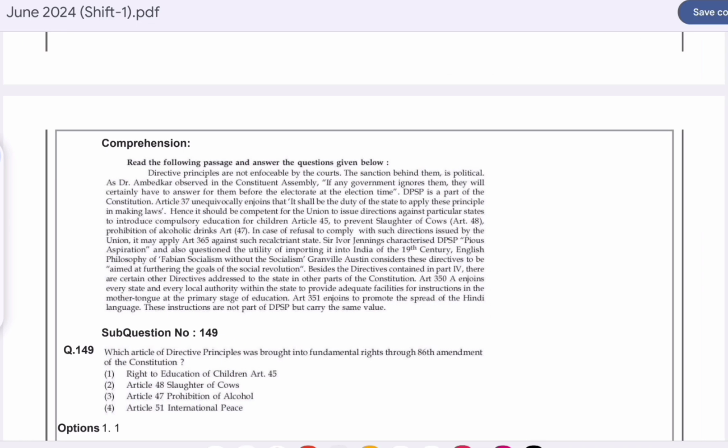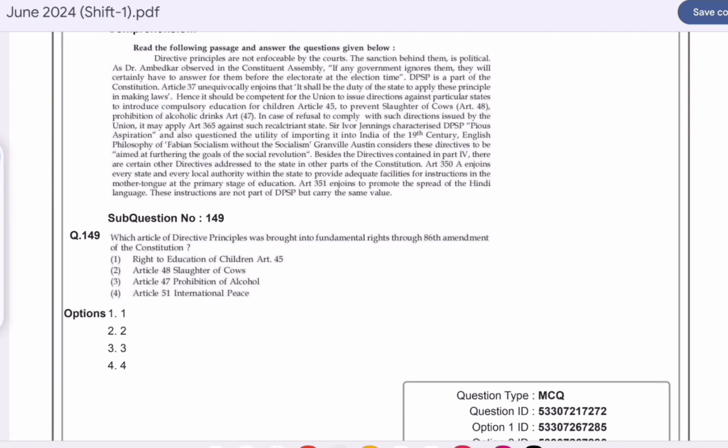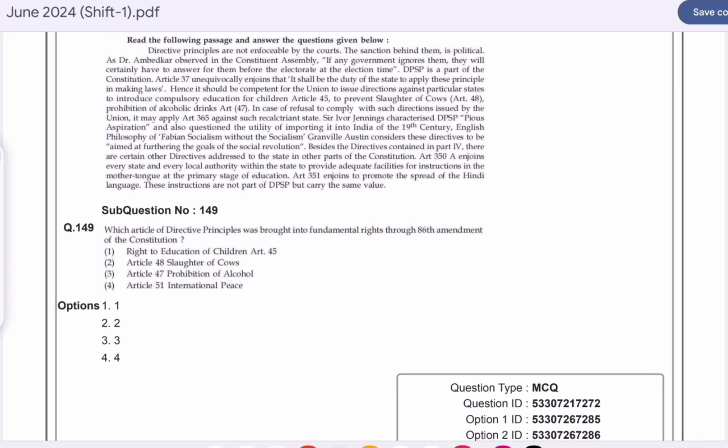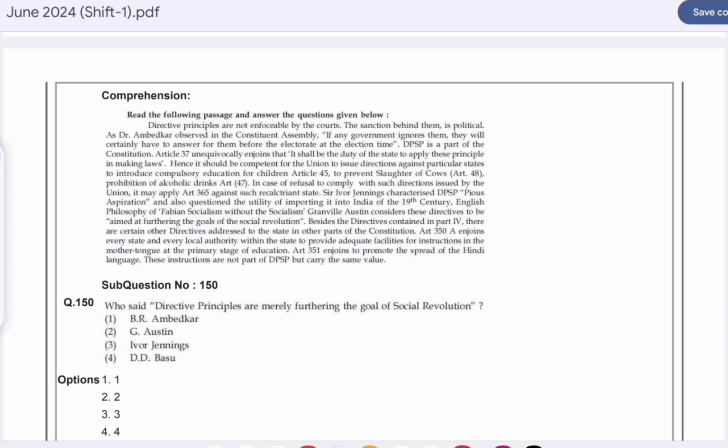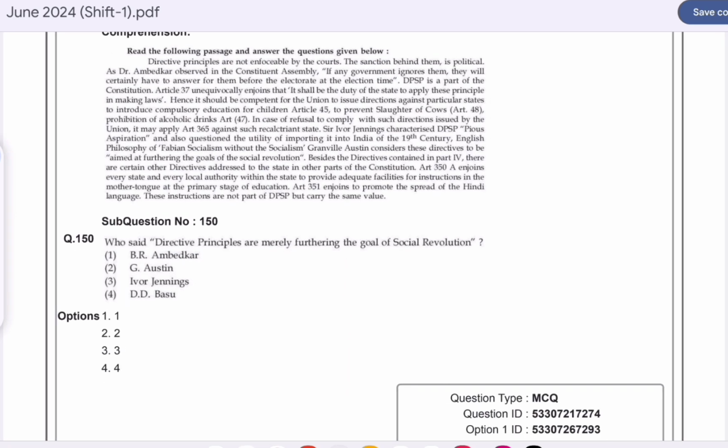Question number 149. Which article of the DPSP was brought into fundamental rights through the 86th Amendment of the Constitution? Option A is correct here: right to education of children, Article 45. Question number 150, the last question. Who said directive principles are merely furthering the goals of the social revolution? Option B is correct here: Granville Austin.